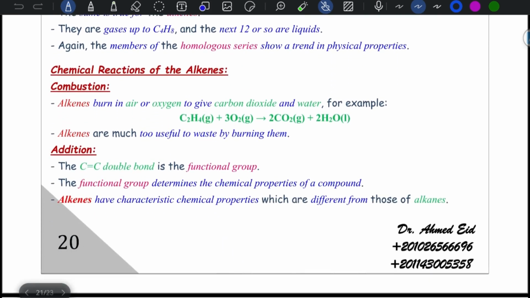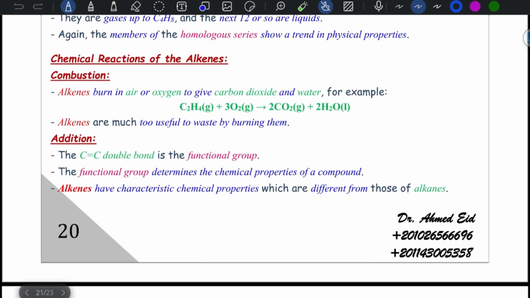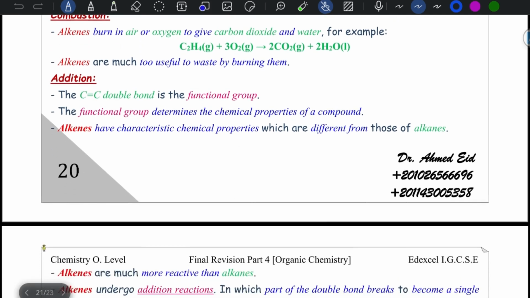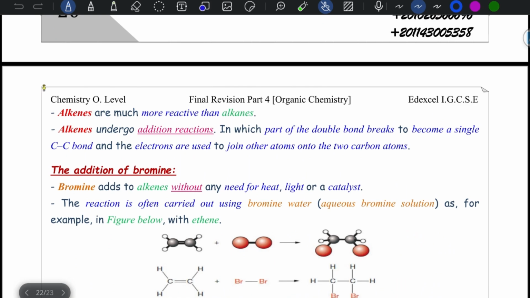Also, they can undergo combustion in air, but alkenes are much too useful to waste by burning them. They react by addition. C=C is considered the functional group, and this functional group determines the chemical properties of the compound. So alkenes have characteristic chemical properties that differ from alkanes. Alkenes are more reactive than alkanes and undergo addition reactions. Part of the double bond breaks and becomes a single bond, and the electrons are used to join two other atoms, so each carbon gains one atom.